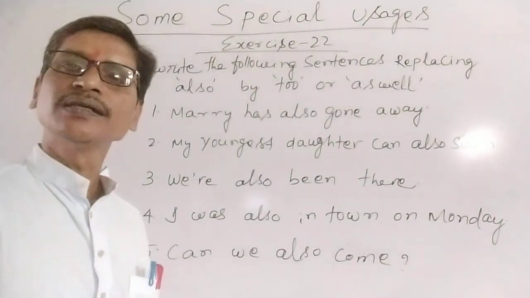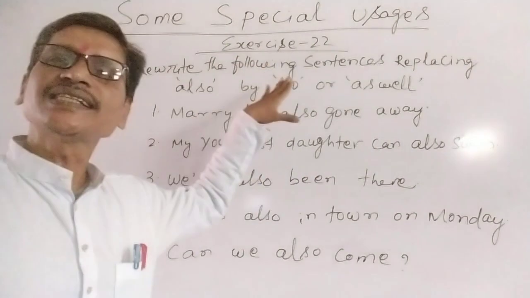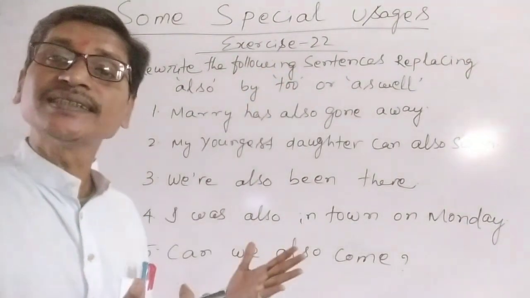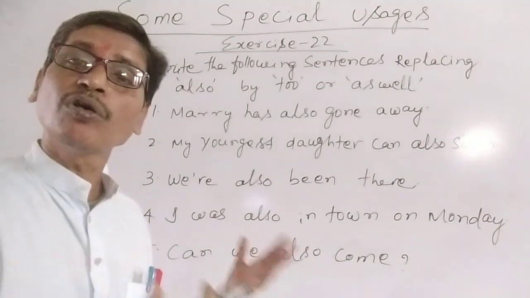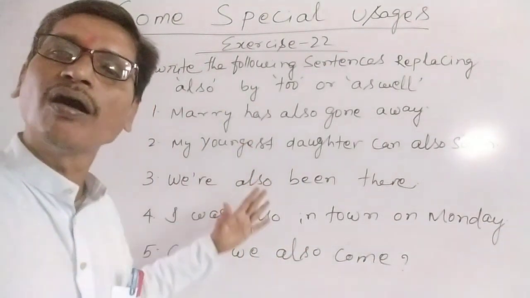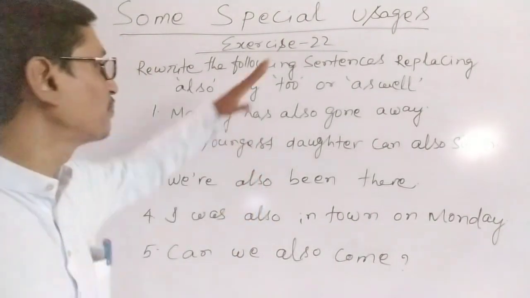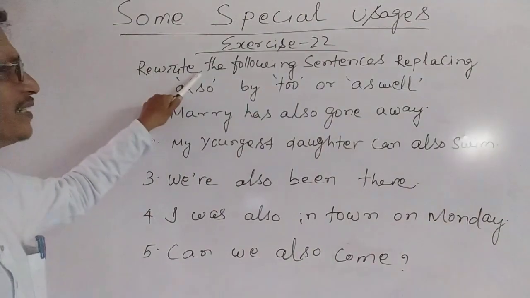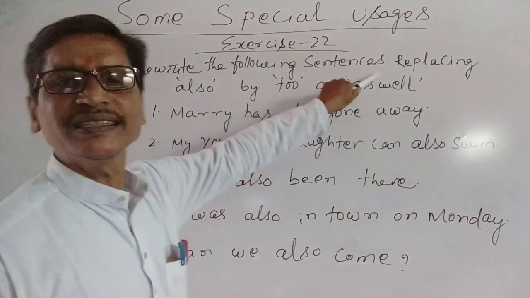Dear students, let's understand exercise 22. What does it say, what instruction is given to us to do with these statements written on the board from exercise 22? It says, rewrite the following sentences.